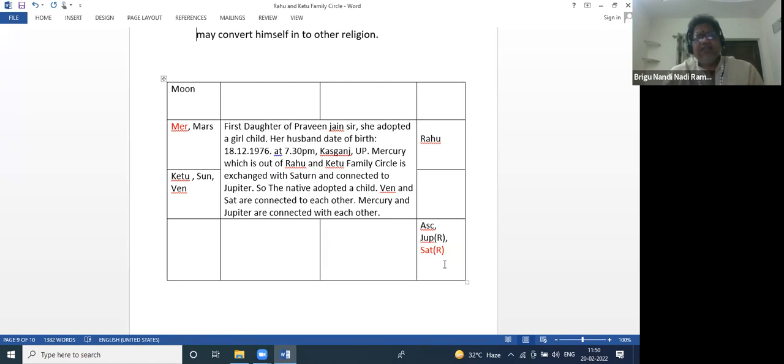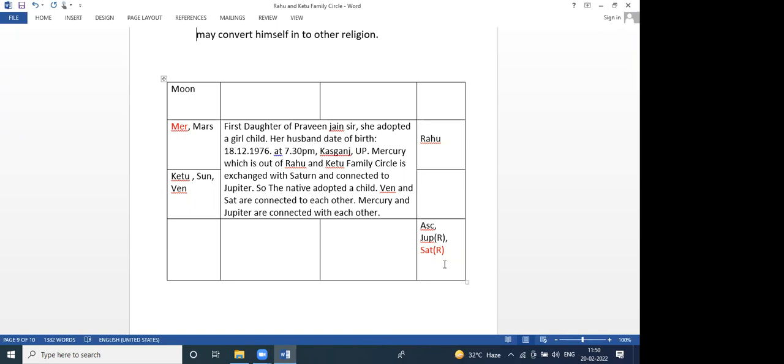Here Jupiter is the family, whether it is male or female, and Mercury is outside, that is, out of the Rahu Ketu family circle. Inside we are considering Jupiter as the native. Jupiter is Jiva Lagna.